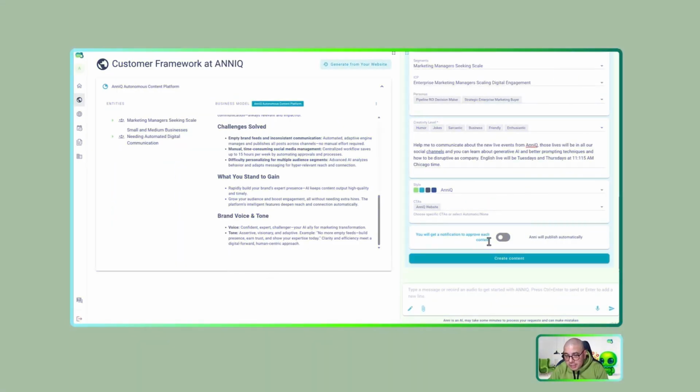An email notification to approve the content before it is published by Annie. This will happen between 2 to 6 hours before the content is planned. Or if you decide, Annie will just publish the content for you on the specific channel. I will set this option to show you the rest of the process.